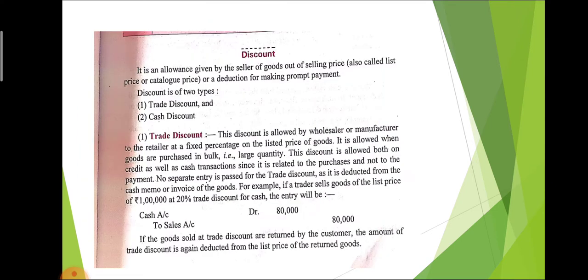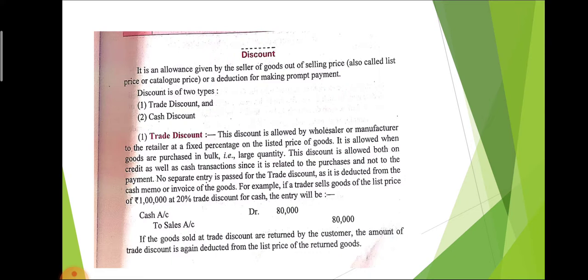Then discount. Discount means any deduction in the payment. If we charge something and we give some deduction on the charge, that is called discount. Suppose we purchase goods for rupees 10,000 and the seller gives 10% discount, it means we give the seller 9,000 rupees.